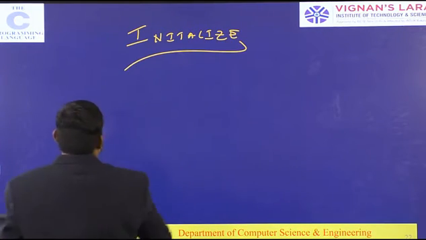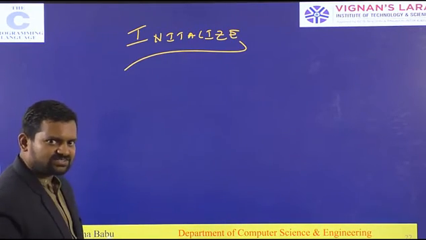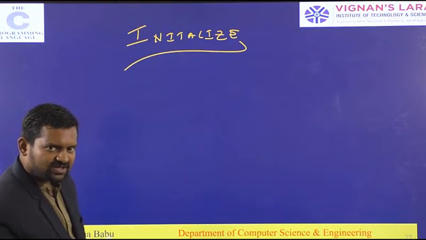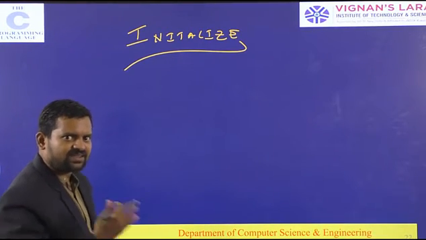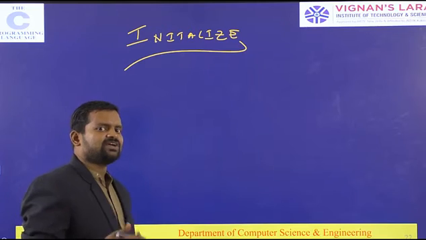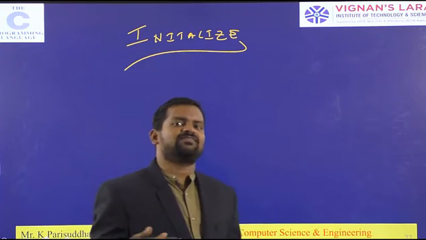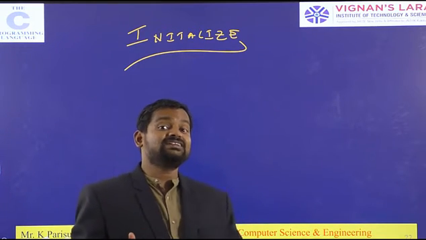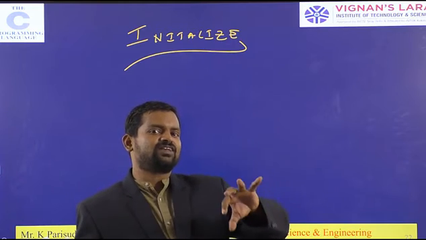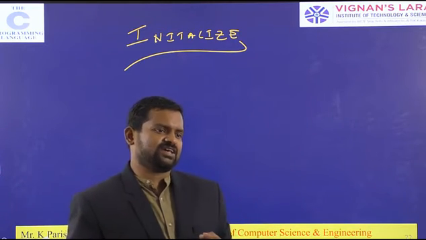Initialization of a variable is different from the declaration of a variable. When you declare a variable, a garbage value is stored, which you see when you print it. When you initialize the variable, that particular value is stored in the memory location.